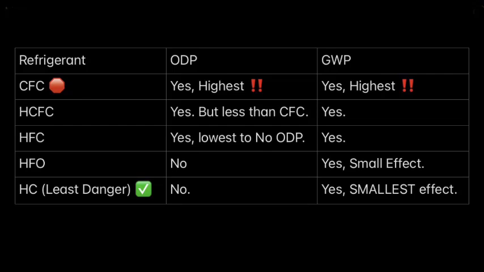So does HFO have ODP? No. No ozone depletion potential for HFO. GWP, yes, but it's a small amount. HC, which is the least danger, no ODP, and yes, but it has the smallest effect.